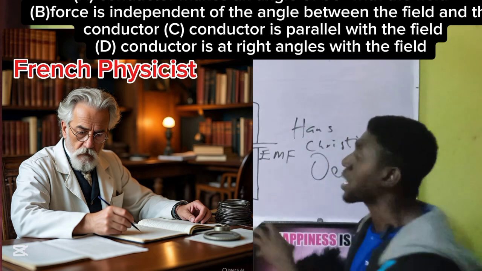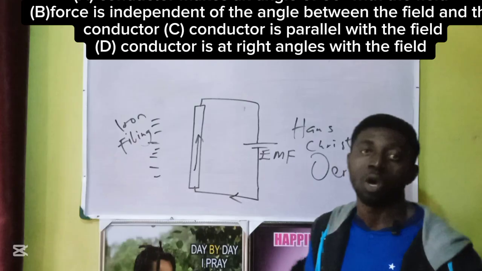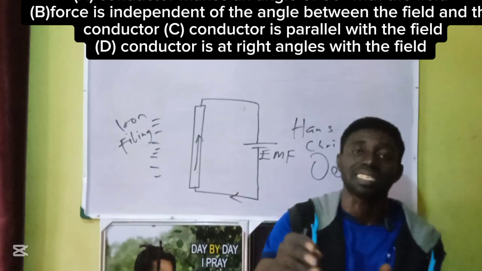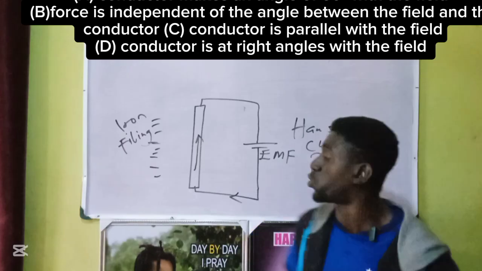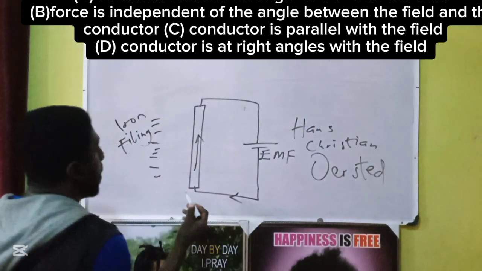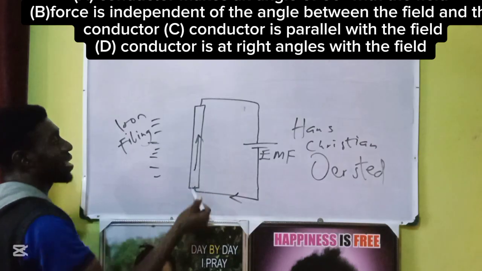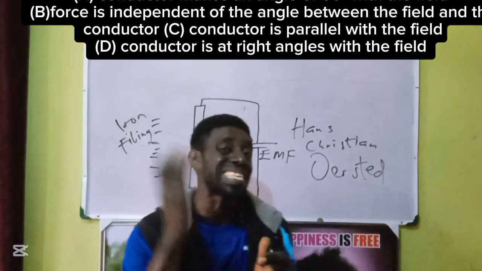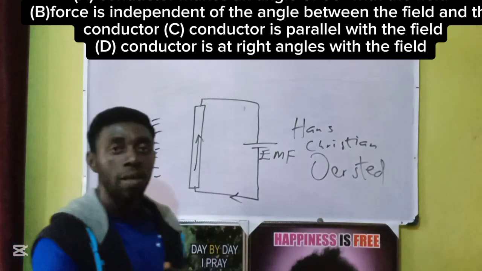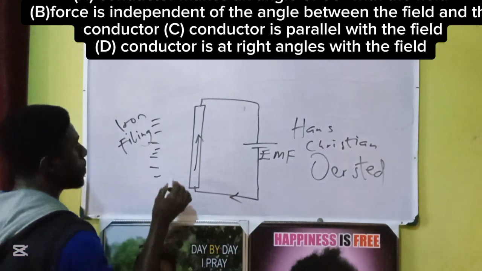So Ampère came up with a new discovery about this effect. What did he discover? He noticed that Ørsted was yet to tell us the full interaction between electricity and magnetism. So Ampère discovered that the magnetism coming out from this current carrying conductor comes out in a certain pattern. The pattern is this way: